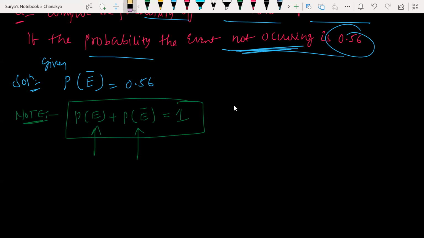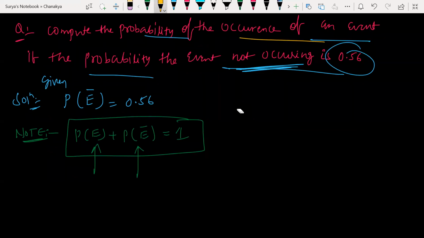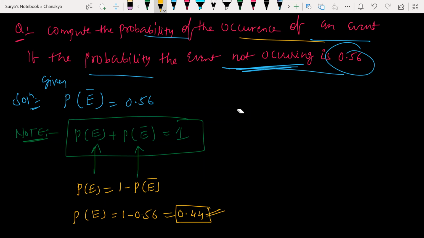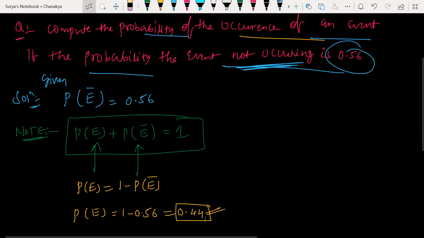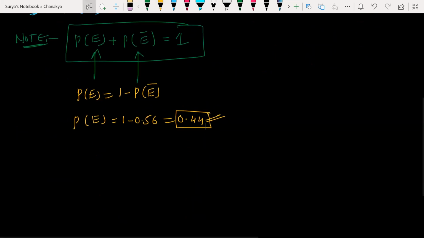All right. So what we need to find out here is the probability of occurrence of an event, which means we need to find P of E. So that is going to be 1 minus P of E dash. Look at this now. P of E can be written as 1 minus 0.56, which is going to be 0.44. Hope it is clear. Any doubts? No doubt, sir. Very simple. Next question.